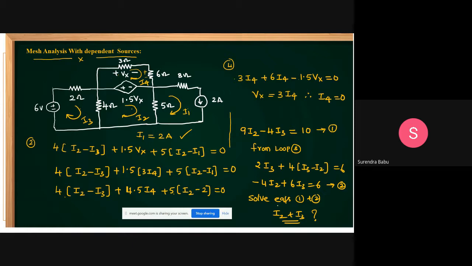Then you find I2 and I3. Solve equations 1 and 2 and find what I2 and I3 are. After finding I2 and I3, you also calculate the power dissipated in the 4 ohm resistor. This is homework. I am giving this assignment.